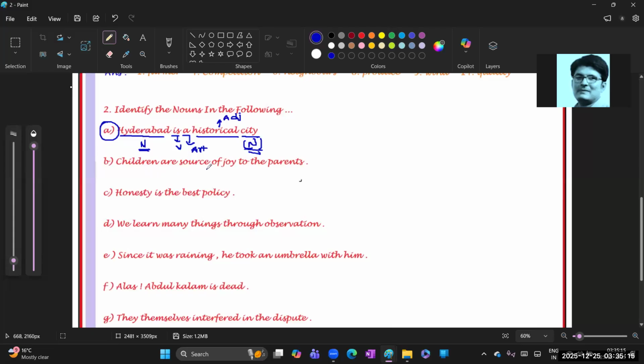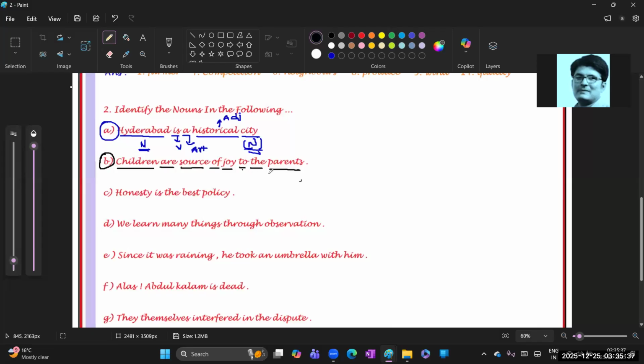Children are a source of joy to the parents. Okay. Second one లో children. Okay. Children are a source of joy to the parents. So this is one conversation.